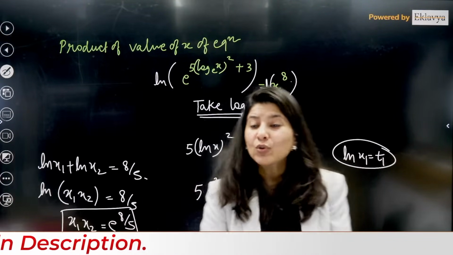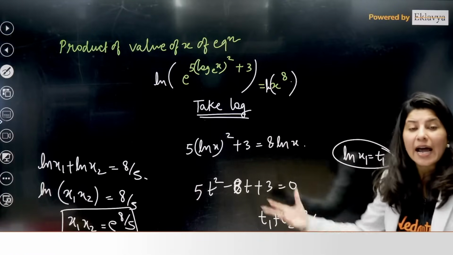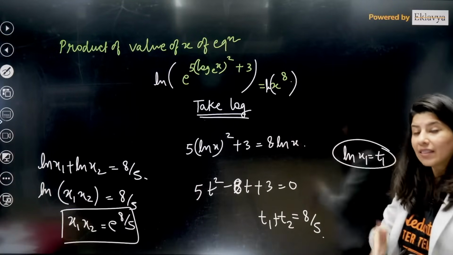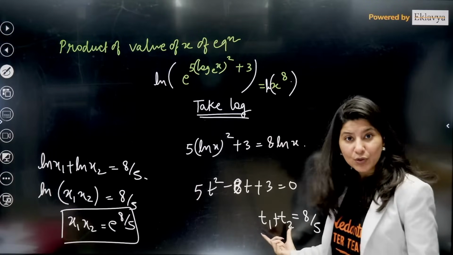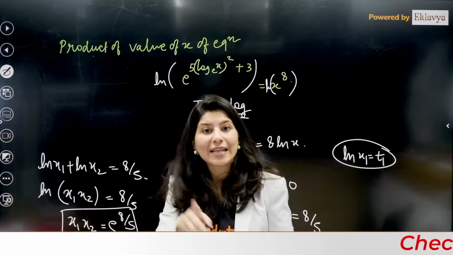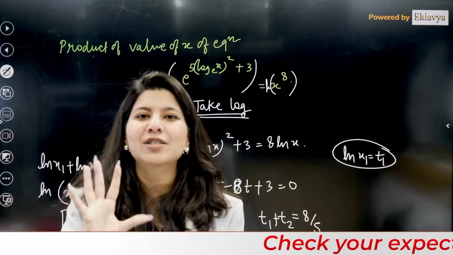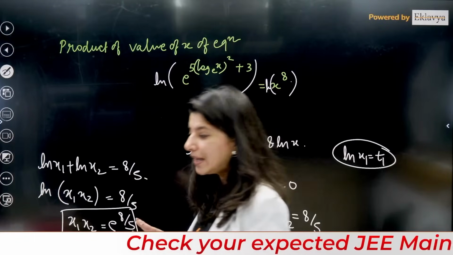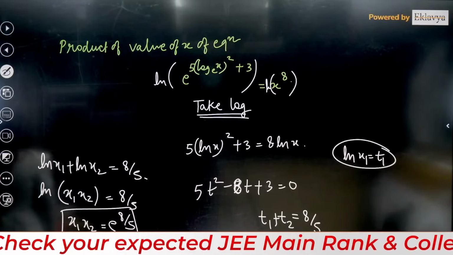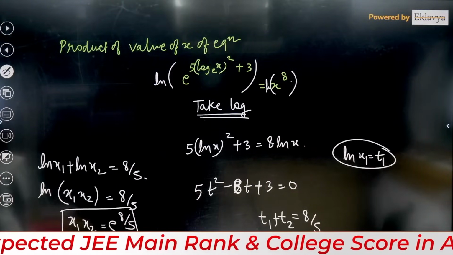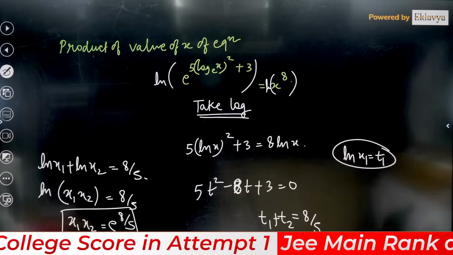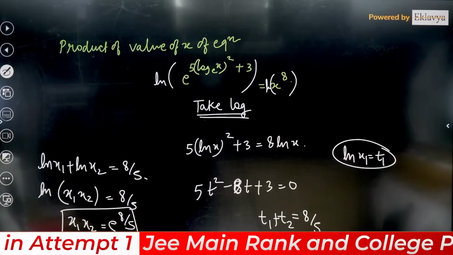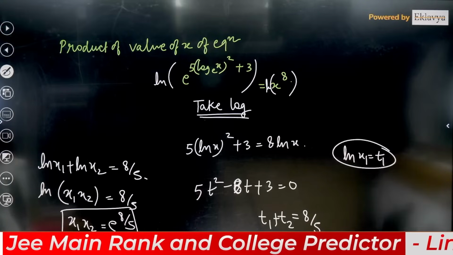You don't have to calculate the value of t1 and t2 individually and then add it. So use smartly. When you use sum of roots, then in logarithm you will get product of roots. Similar type of question, by the way, was asked in JEE Advanced as well. All right, clear. So I believe I should call another subject because I am done with all possible questions which I was having.